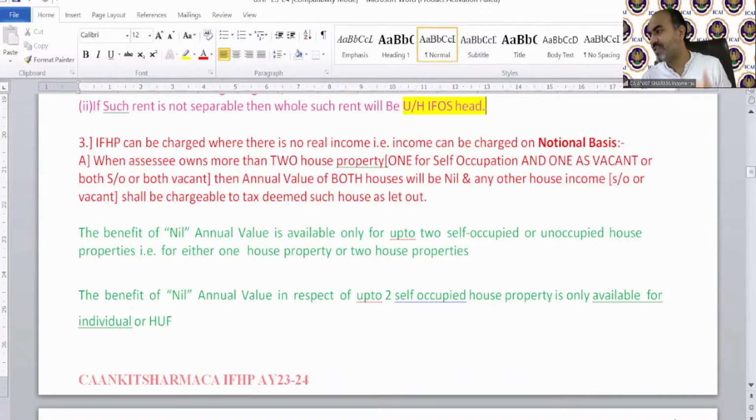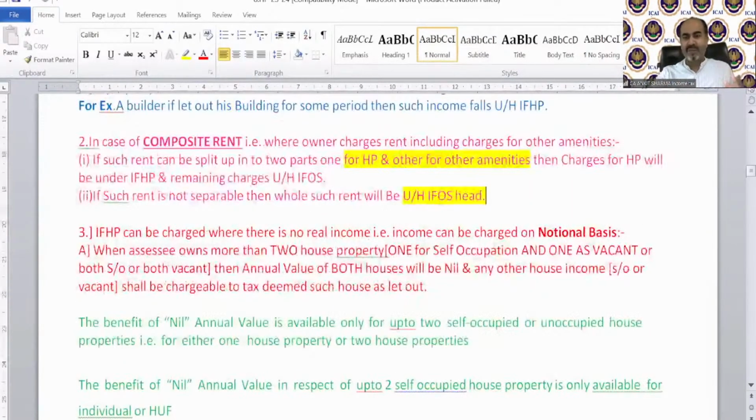Just Shah is asking which tax rate is higher, house property or other source. Okay. Now, let me ask a question to you. It's not technically a question, but a very general knowledge question. We just discussed the composite rent provision. It says if you can separate the composite rent, then the house property part is going to be taxable under income from house property, and the amenities and charges part is going to be taxable under income from other source. And the second point says that if such rent is not separable, then the whole value is going to be taxable under income from other source.